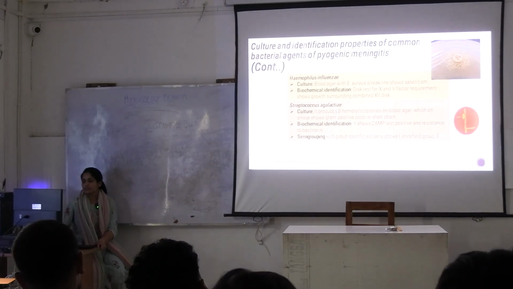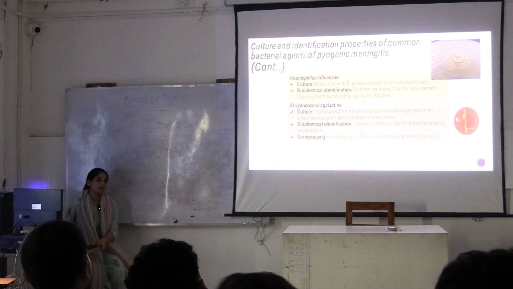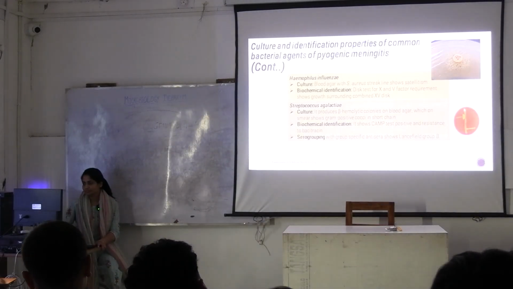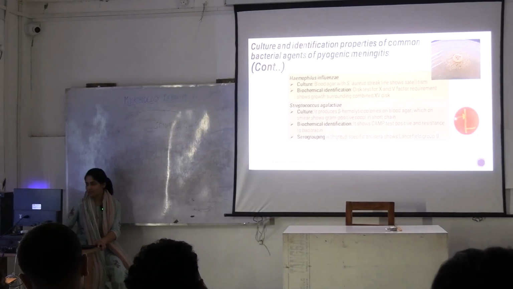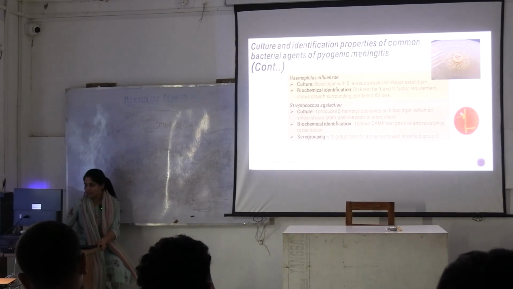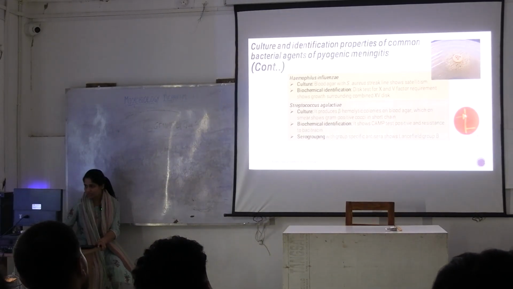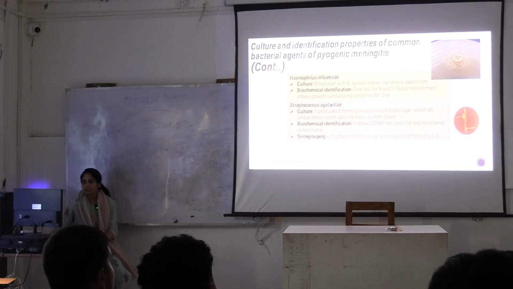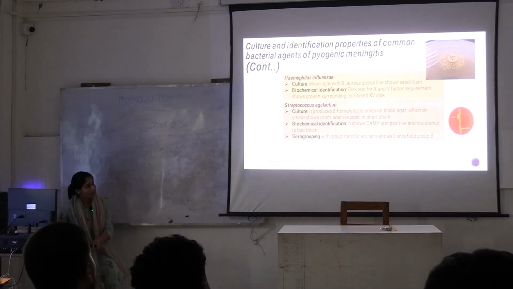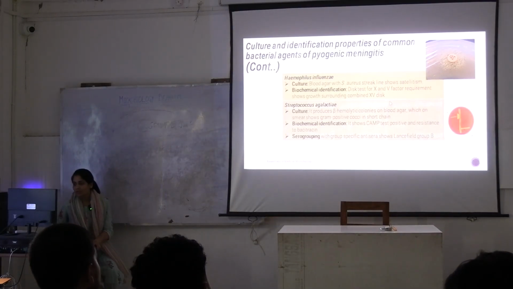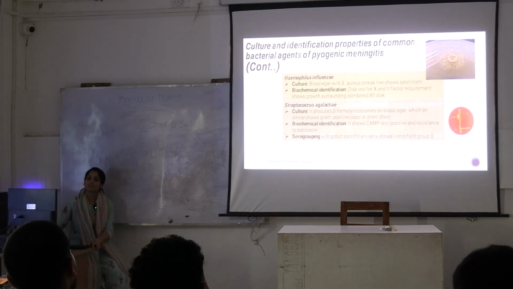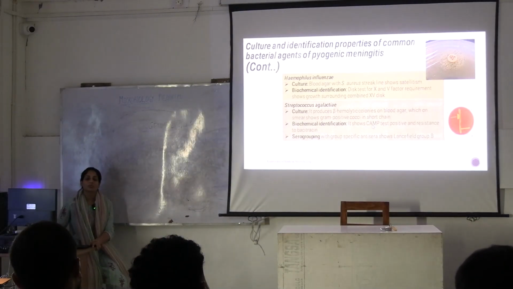Okay. Then Streptococcus agalactiae, I had shown you this picture in the last class. This is what? Positive CAMP test. What is this? Staph aureus. And this? Streptococcus agalactiae. So wherever there is meeting between these two, there is enhancement of this beta hemolytic zone. So this is Streptococcus agalactiae positive. Okay. You know that it belongs to the Group B family. It is beta hemolytic on blood agar. It is CAMP test positive. It is resistant to bacitracin, which differentiates it from Streptococcus pyogenes.